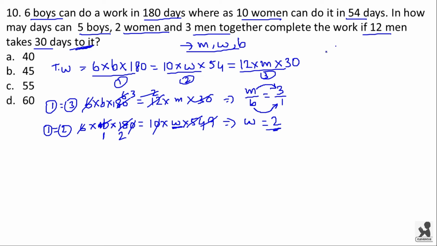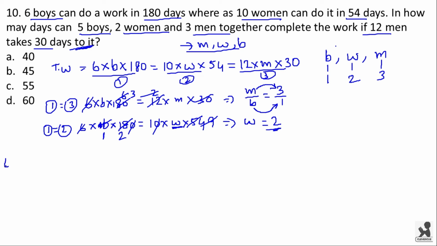Now we have found out efficiency of boy, efficiency of woman and efficiency of man. Efficiency of boy is 1, efficiency of woman is 2 and efficiency of man is 3. Now here it is asked that in how many days can 5 boys, 2 women and 3 men together complete the work.